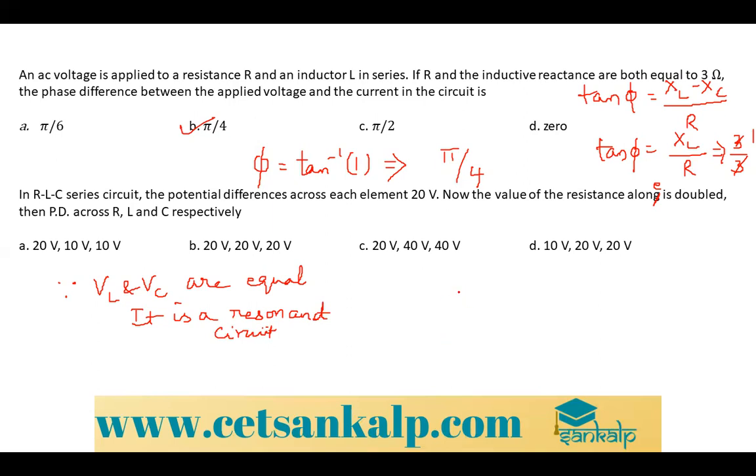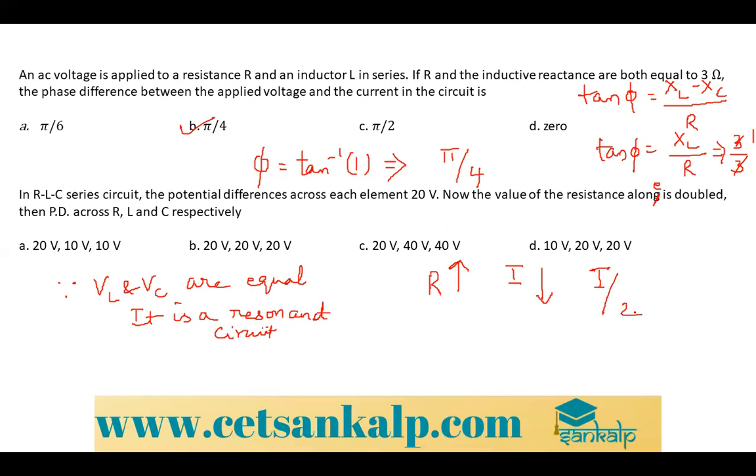So on increasing the resistance value, if the resistance increases, what about the current? Current reduces to how much? I by 2. Current reduces to half.